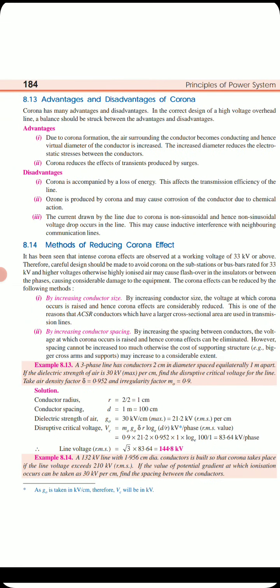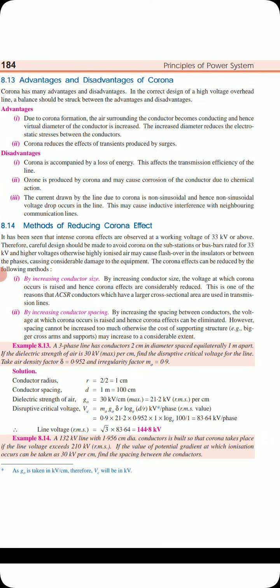And next one is by increasing the conductor spacing, because corona formation due to the spacing is one of the important factors. The distance in between the conductors affects the corona formation. By increasing the conductor spacing, we can reduce the corona formation. But the problem is what? Spacing cannot be increased too much, otherwise the supporting structure needs to expand and cost increases. So there is some limit. Within the limit, we can extend the spacing between the conductors. This is regarding the methods of reducing corona: increasing the conductor size, and increasing the conductor spacing.